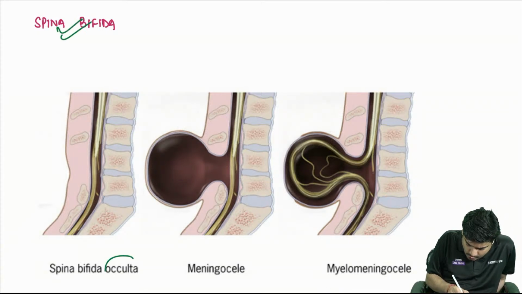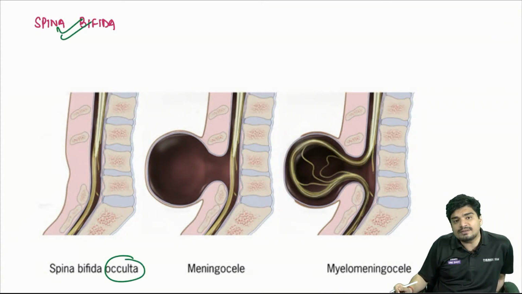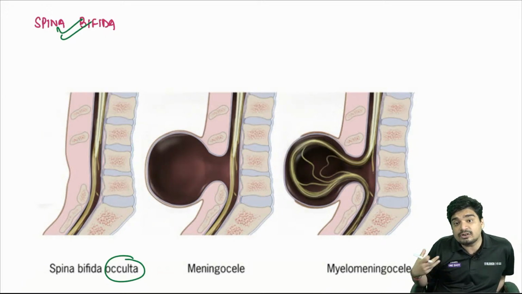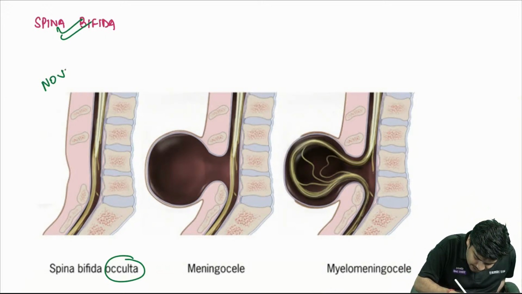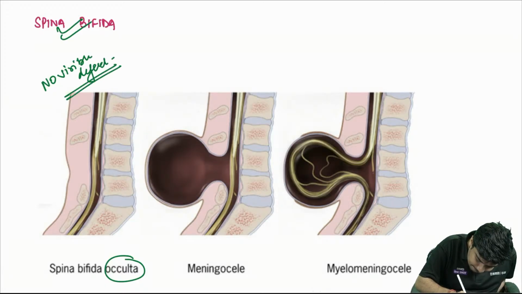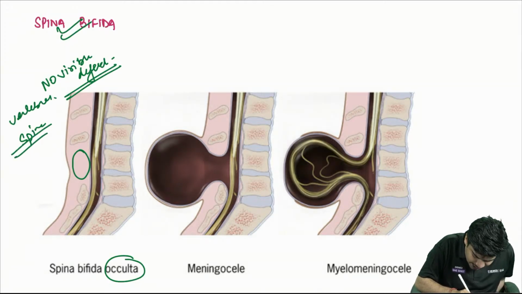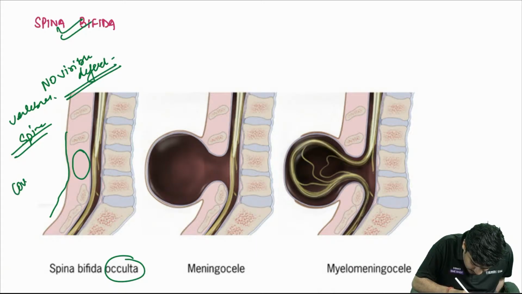So spina bifida occulta. In spina bifida occulta, what happens? Is there any defect which is visible? No visible defect. There is a defect only in the vertebral spine, which is covered with skin.